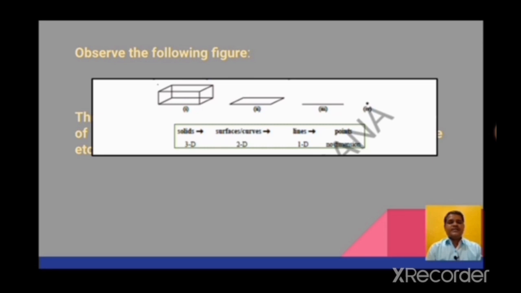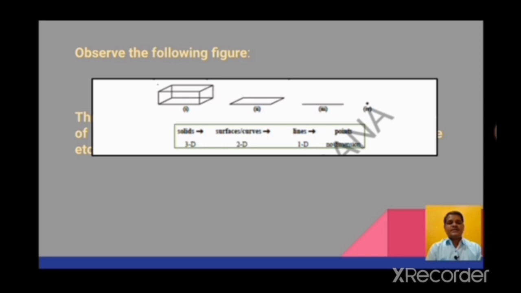If it further loses one more dimension, that is breadth, it will have only 1 dimension. It means it becomes a line segment or line. If it again loses this single dimension, it will become no dimensions. It will have no dimensions. It means which becomes point.